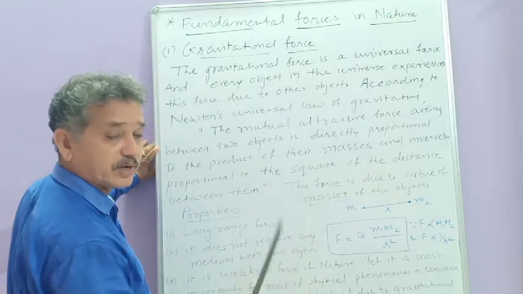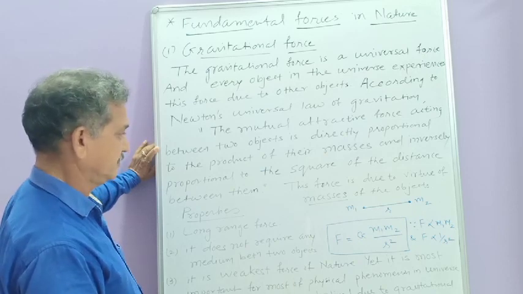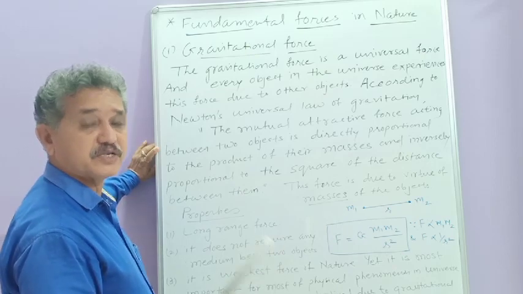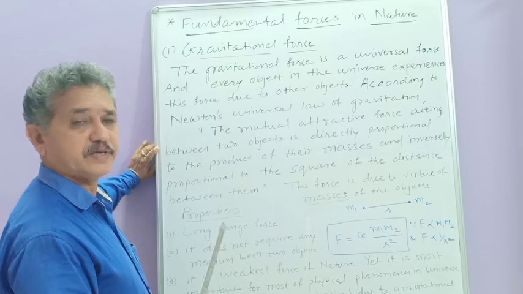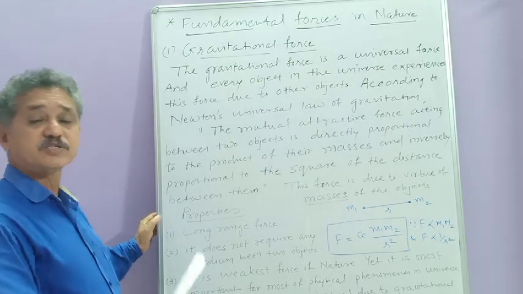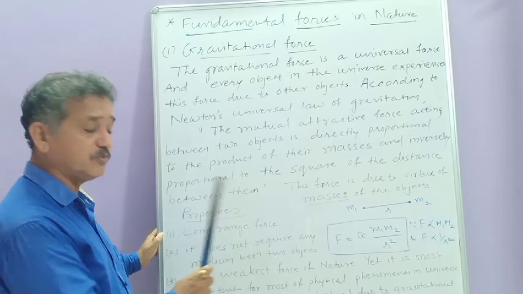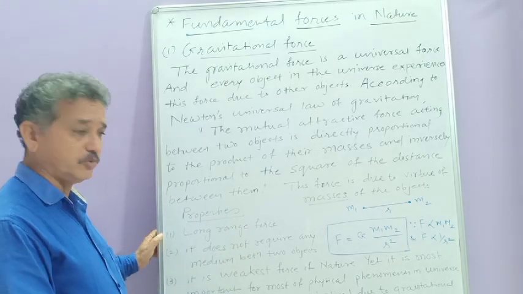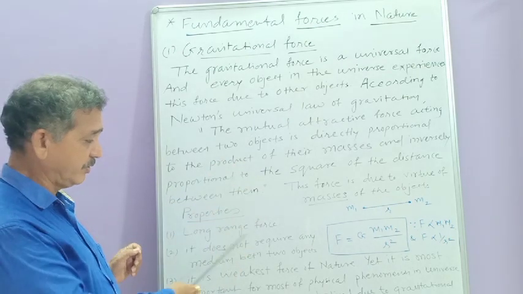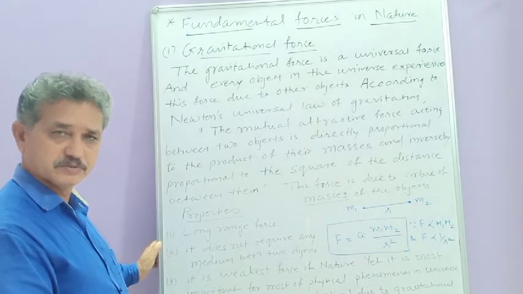This is the equation of gravitational force, and this gravitational force is always an attractive force. It is never repulsive, and that's why we remember this force is only because of the virtue of the masses. Because of the mass of the object, the force is there. Then there are certain properties regarding this force. Number one, it is a long range force. What is the meaning of long range force? If you take one object here and another object in the USA, then also in between them there will be a force of attraction. Depending on distance, it will be more or less.